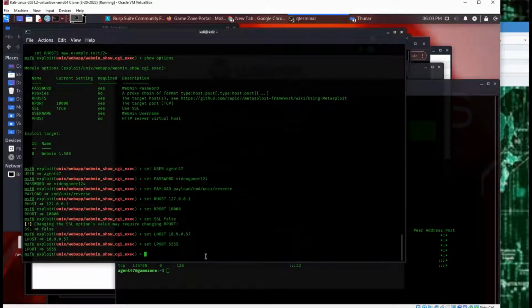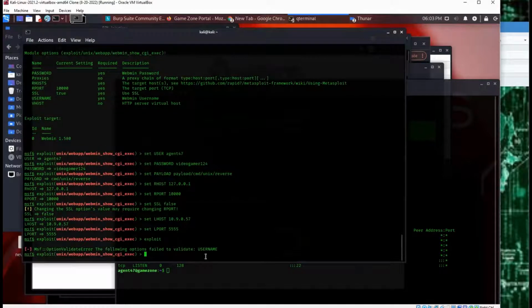All right, we're going to exploit. Oh, did I not put username? Oh, okay, so it requires username, not just user. That's why that didn't work. Okay, hold on. Let me set that real quick.